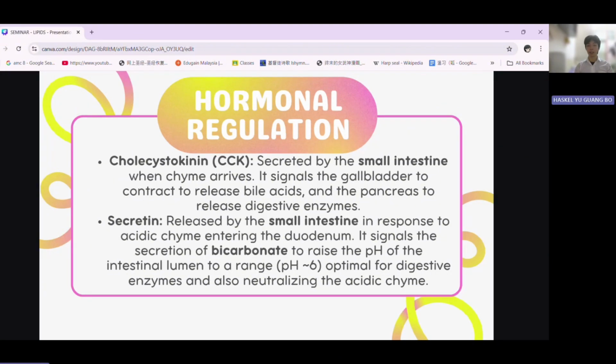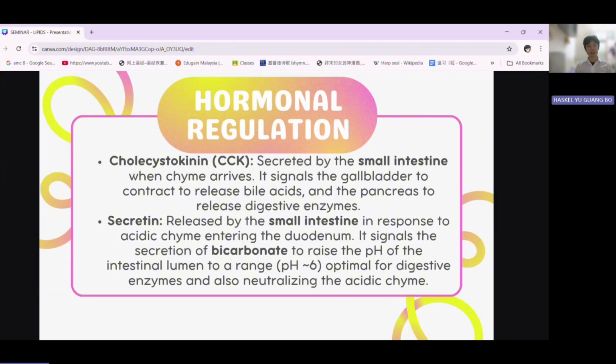Now we have the hormonal regulation of this lipid digestion. Basically, we have two hormones. One is cholecystokinin. It is secreted by the small intestine when the chyme arrives at the duodenum. It works by signaling the gallbladder to contract to release the bile acids for emulsification, and also signals the pancreas to release the digestive enzymes we mentioned earlier for lipid digestion in the small intestine. Another one is secretin.